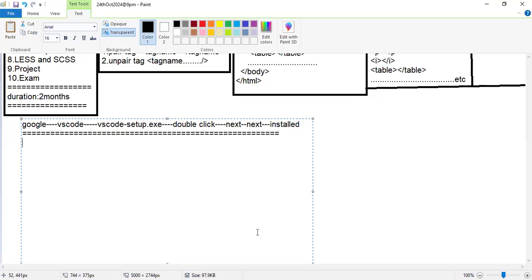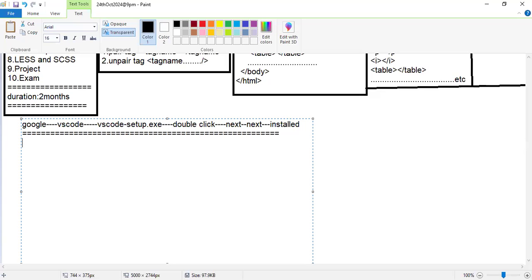Here we are going to Google, search for VS Code. There you can find it. Here, once you click on the next button, it will be installed in our system.